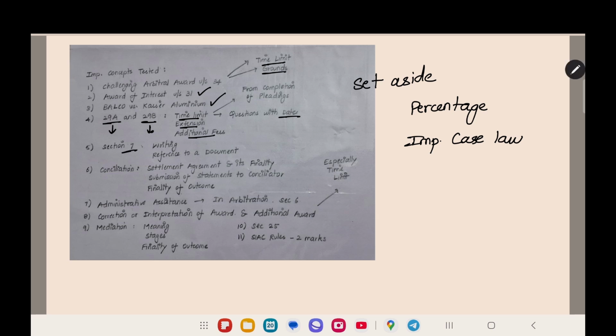And then section 7. Section 7 is very important, it is regarding the arbitration agreement, and many questions were asked from that section. It is a very basic section and everybody should know that before writing the Set C examinations. The main condition is the agreement should be in writing, and a reference to a document is also a valid agreement. Those points I got the questions from.